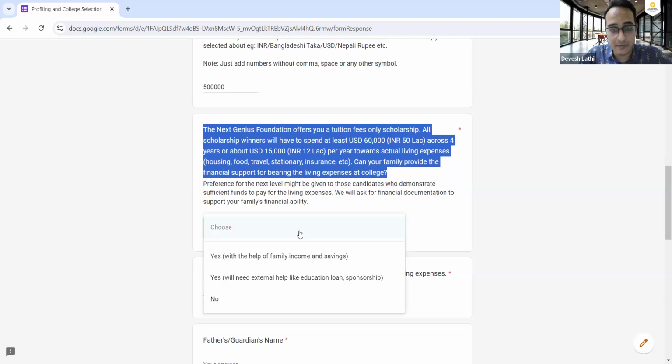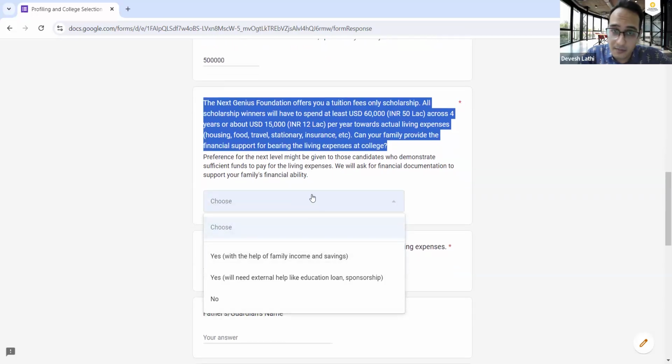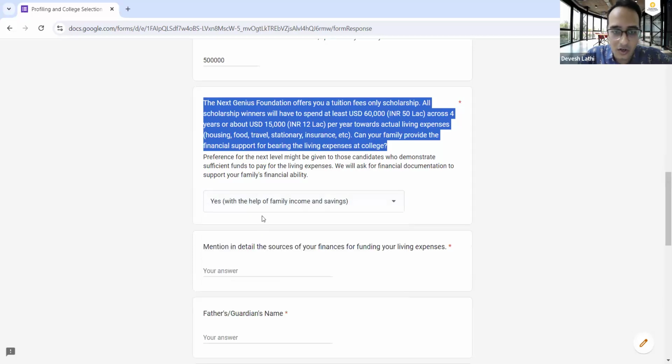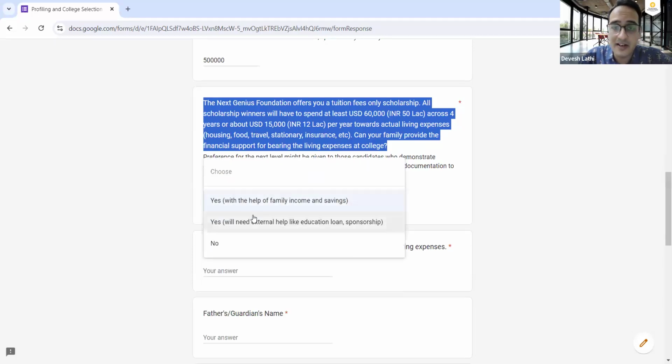How will your family pay for it? So, can your family pay for it? Yes, my family has the savings or income to pay for it, or you can select that we will need an education loan to pay for it, or simply say no if your family cannot pay for it.